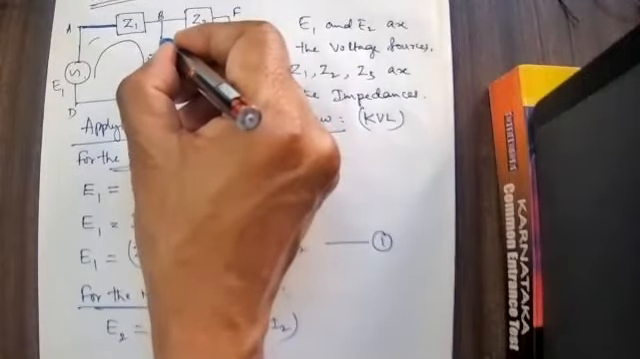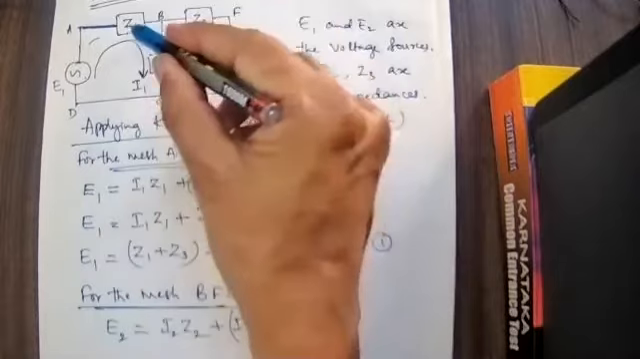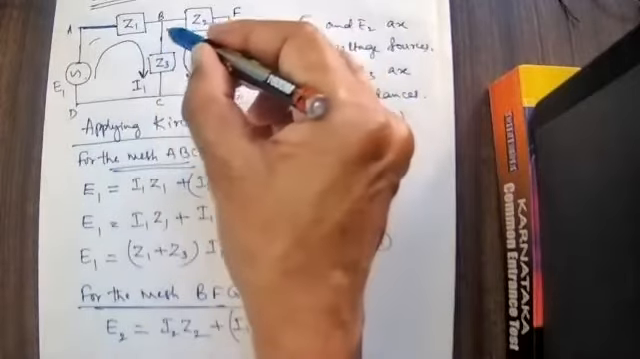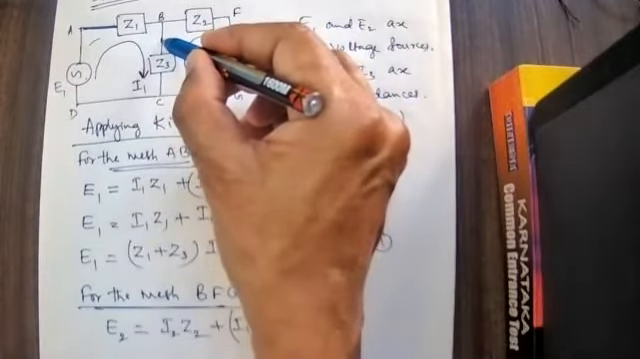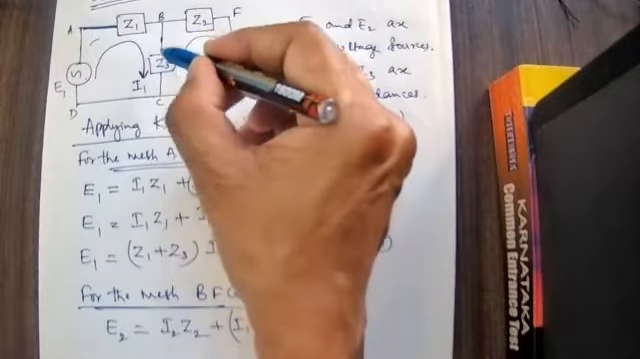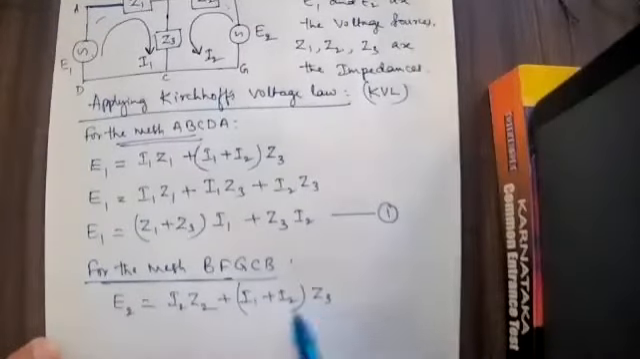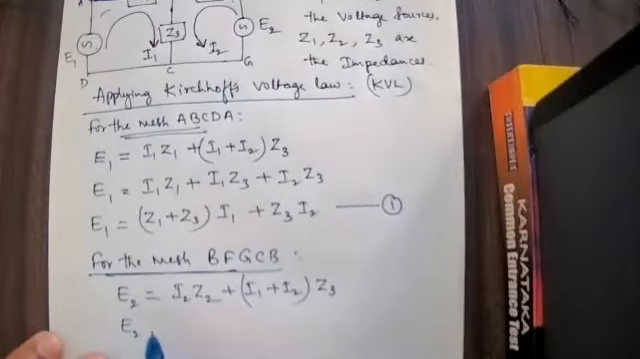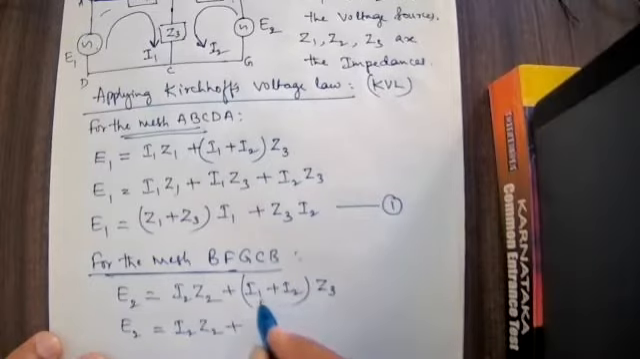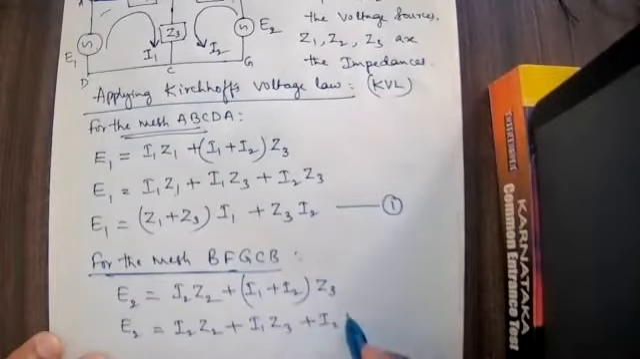Total current is I1 plus I2 here. I1 is flowing like this, I2 is flowing like this. Here the total current is I1 plus I2, the total current multiplied by Z3. Again, expand this. E2 is equal to I2 Z2 plus I1 Z3, I1 into Z3 plus I2 into Z3.